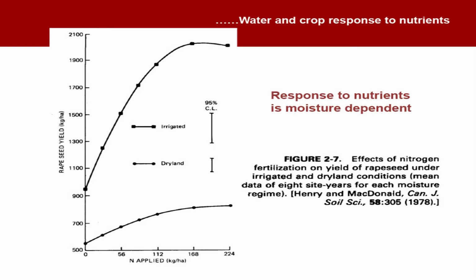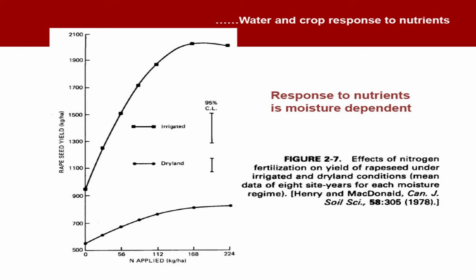So, when you have dryland conditions, the yield or response is very low. Up to the highest level of 224, you may get somewhere around 850 kg or something like that. But in irrigated conditions you can get up to 2000 kg rapeseed yield per hectare. Nutrients are the same, application rates are the same, then what is the difference? Why are the yields more in the irrigated case and less in the dryland case? The answer is very simple: in irrigated conditions you have assured supply of water.